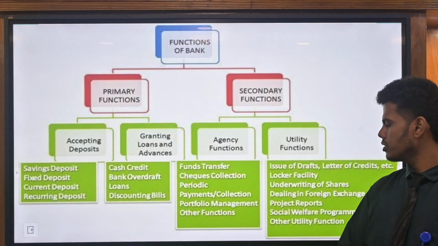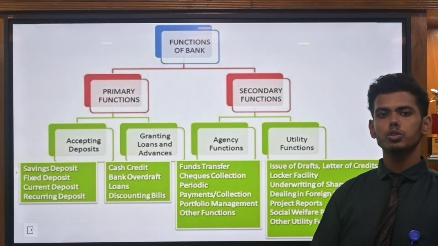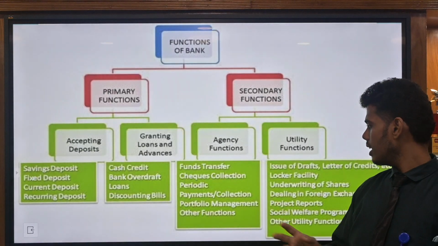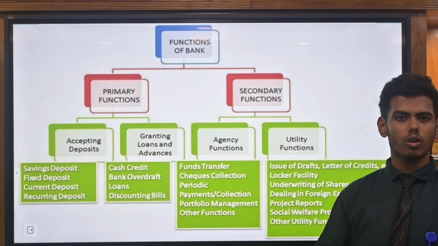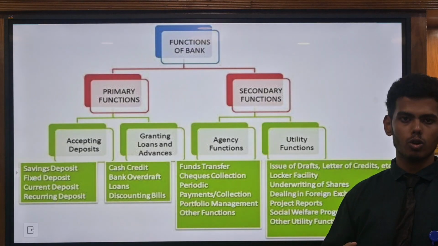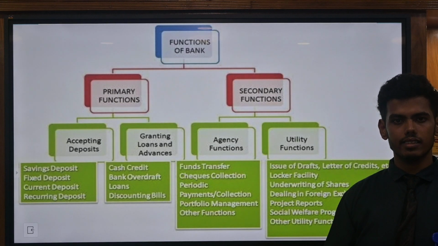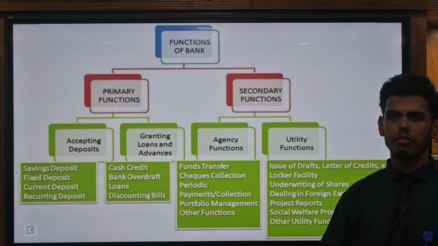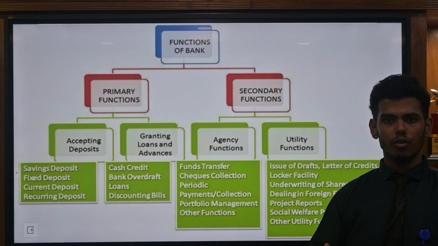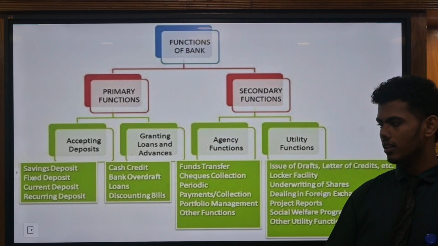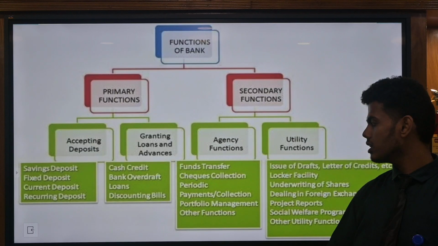And they have utility functions. What are the utilities they provide? Issue of drafts and a locker facility. What is a locker facility? We have some important documents, some valuables. Nowadays we keep them in a locker. We have to pay the locker rent, and then we hold some things for safety purposes in banks. Documents, home documents, everything.